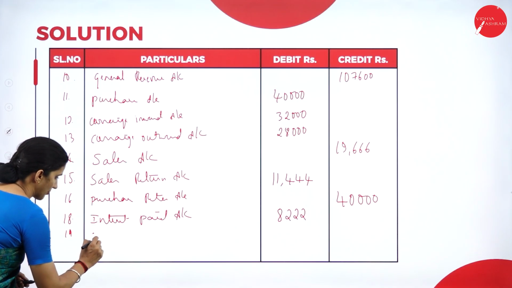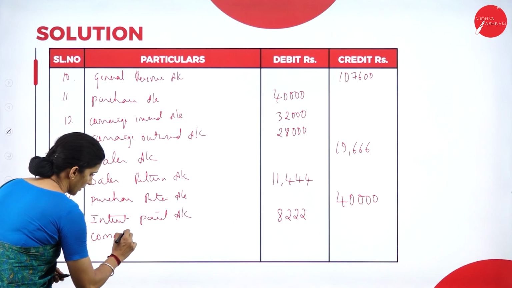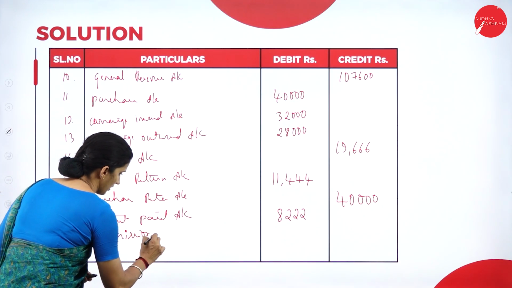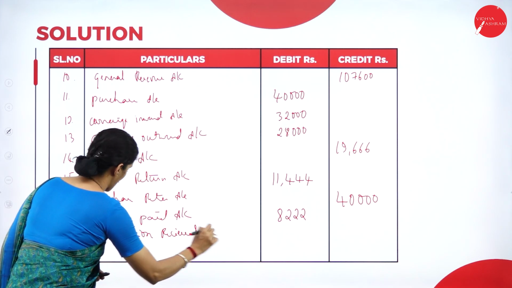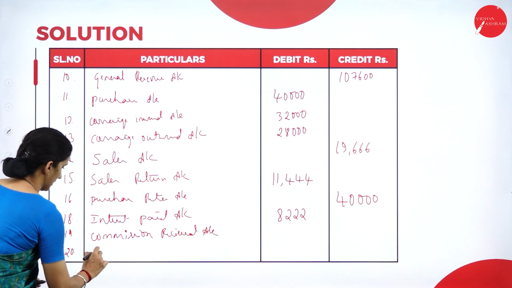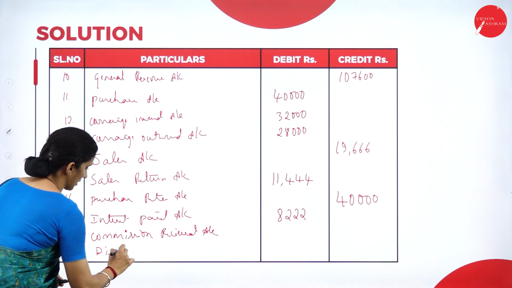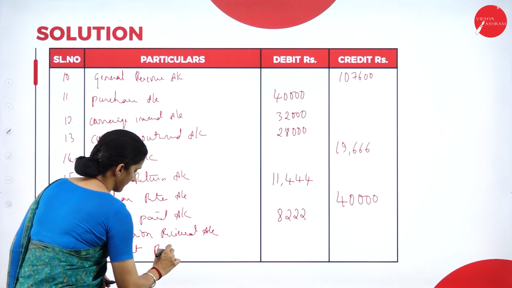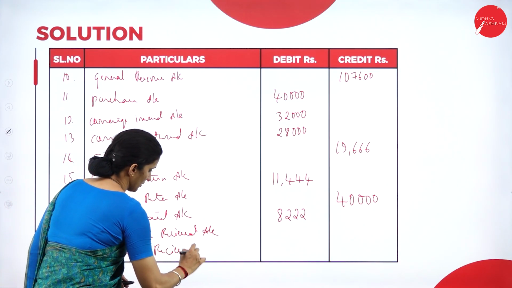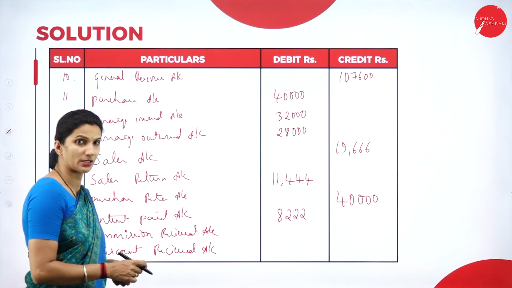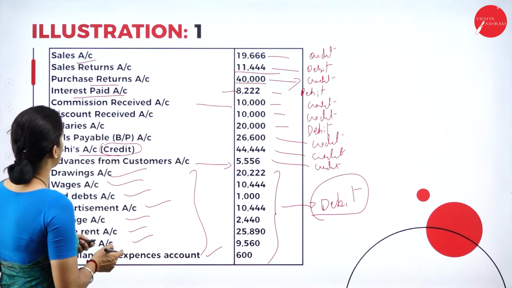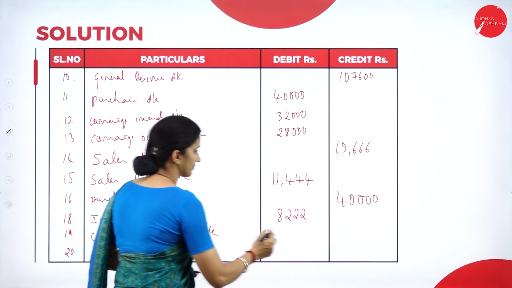Then we have commission received and discount received, both of which are income. So we write them under the credit side. The amounts here are 10,000 and 10,000.